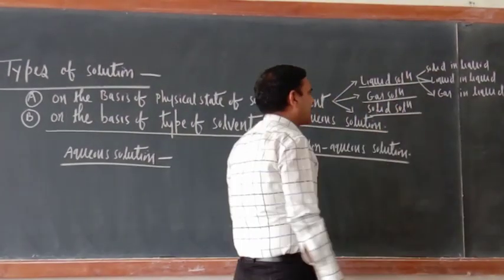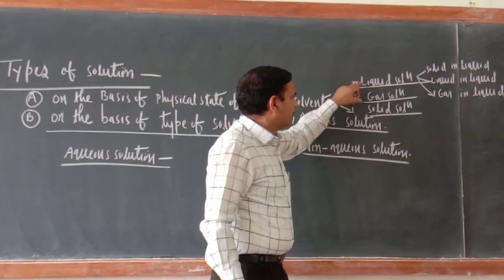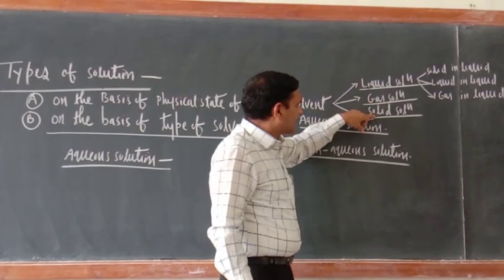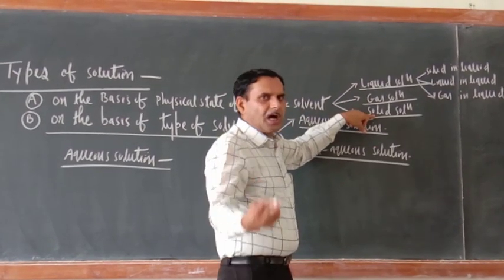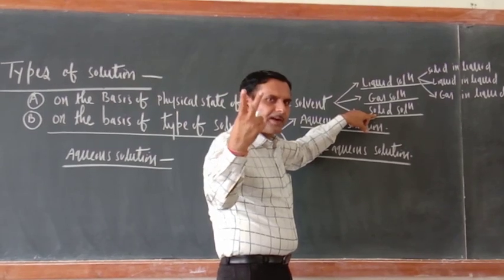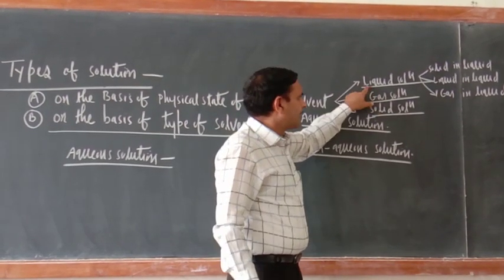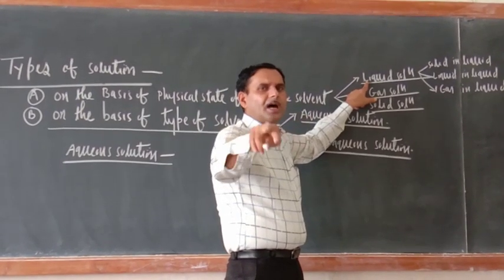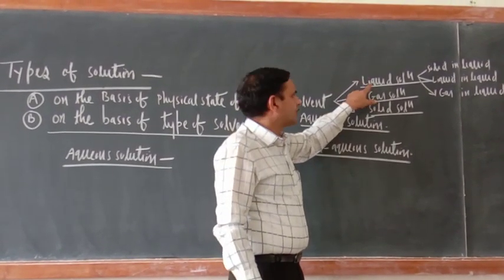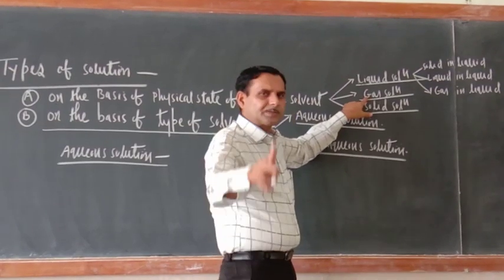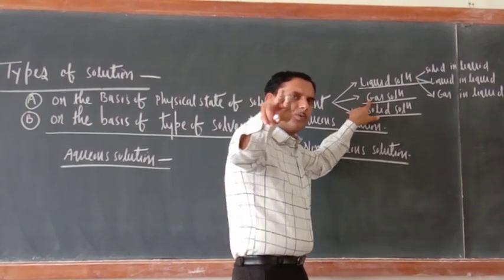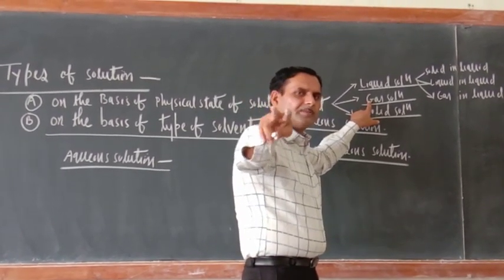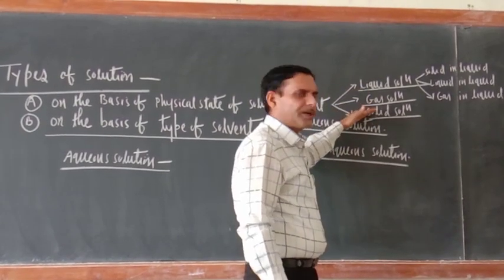In each category, actually these names, liquid solution, gas solution and solid solution, are given on the basis of type of solvent used. If solvent is liquid, solute may be solid, liquid or gas. So the name of solution is liquid solution. Similarly, if solvent is gas, solute may be gas, may be liquid, may be solid. I have explained this one in detail in the previous study.